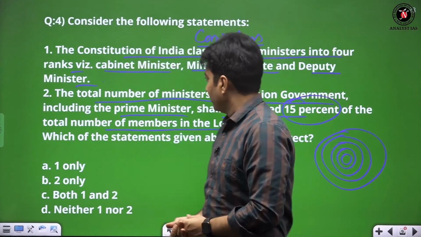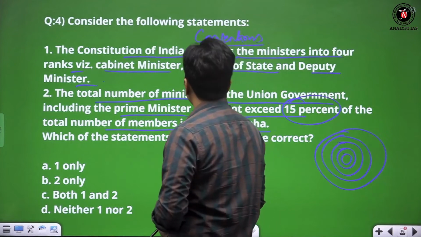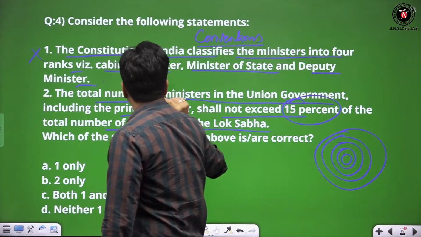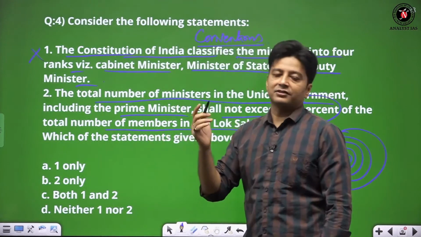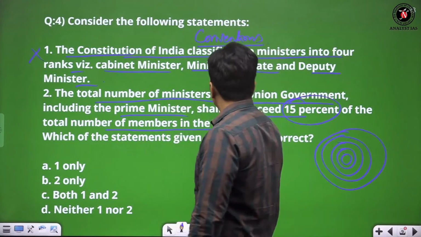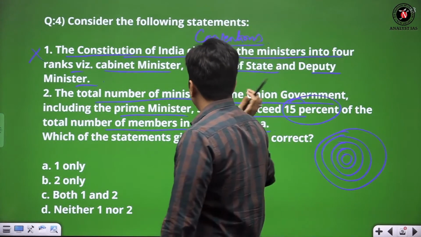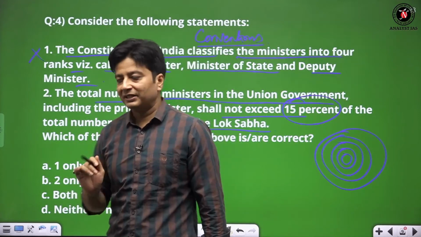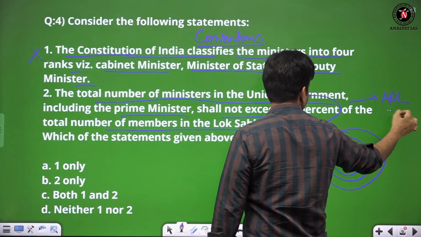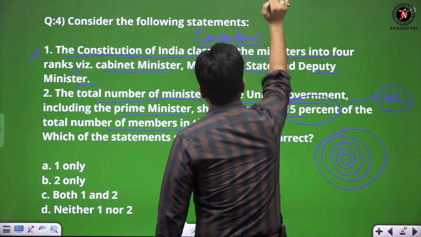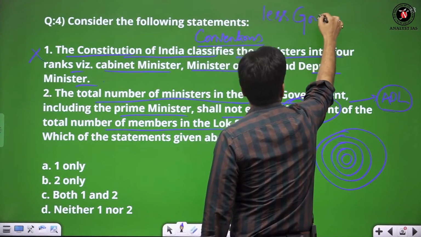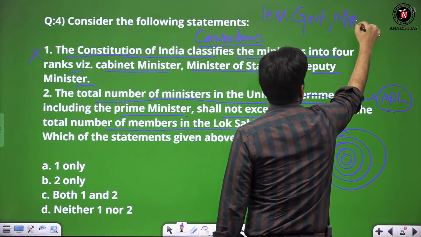Okay. Now the first statement is wrong because the constitution is not classifying it. It is the convention which has such categories. The second statement: total number of ministers in union government, including the PM, shall not exceed 15%. Basically, this is something related to the anti-defection law. And I always give an expression, something called less government, more governance.